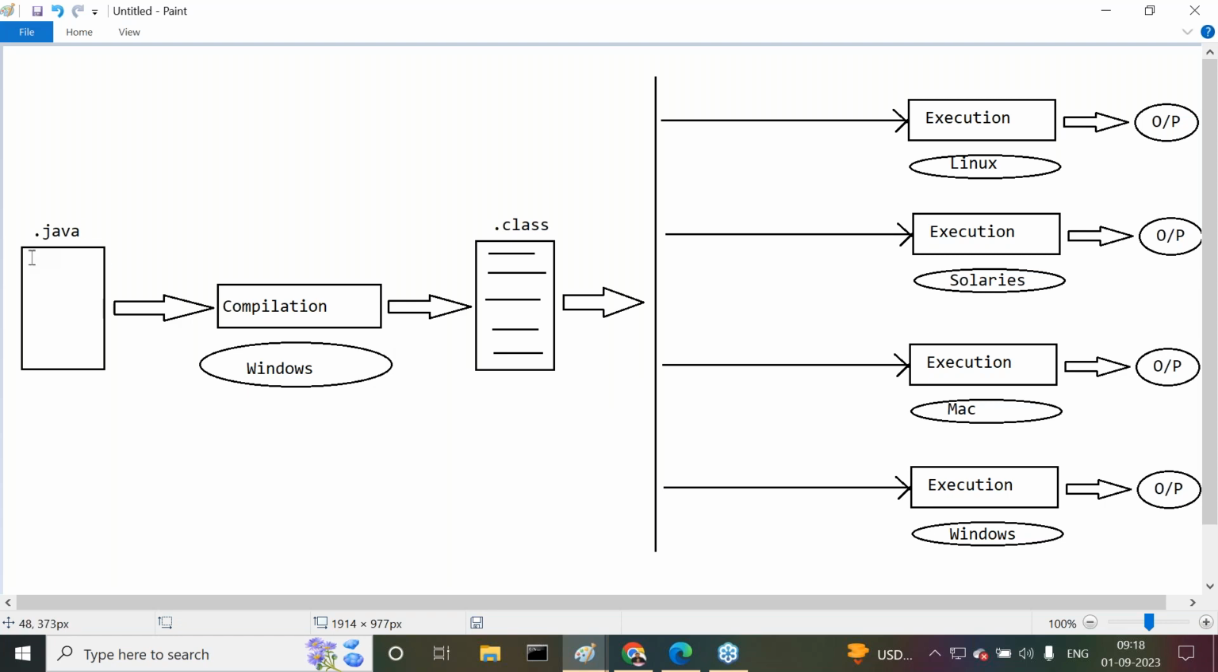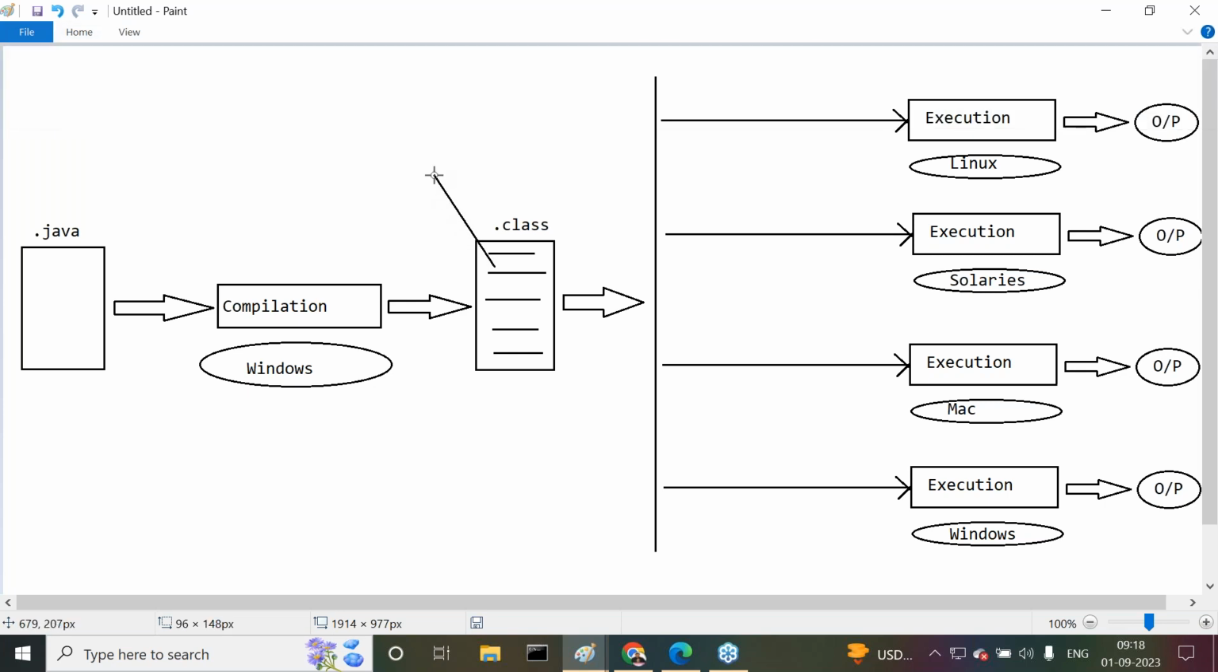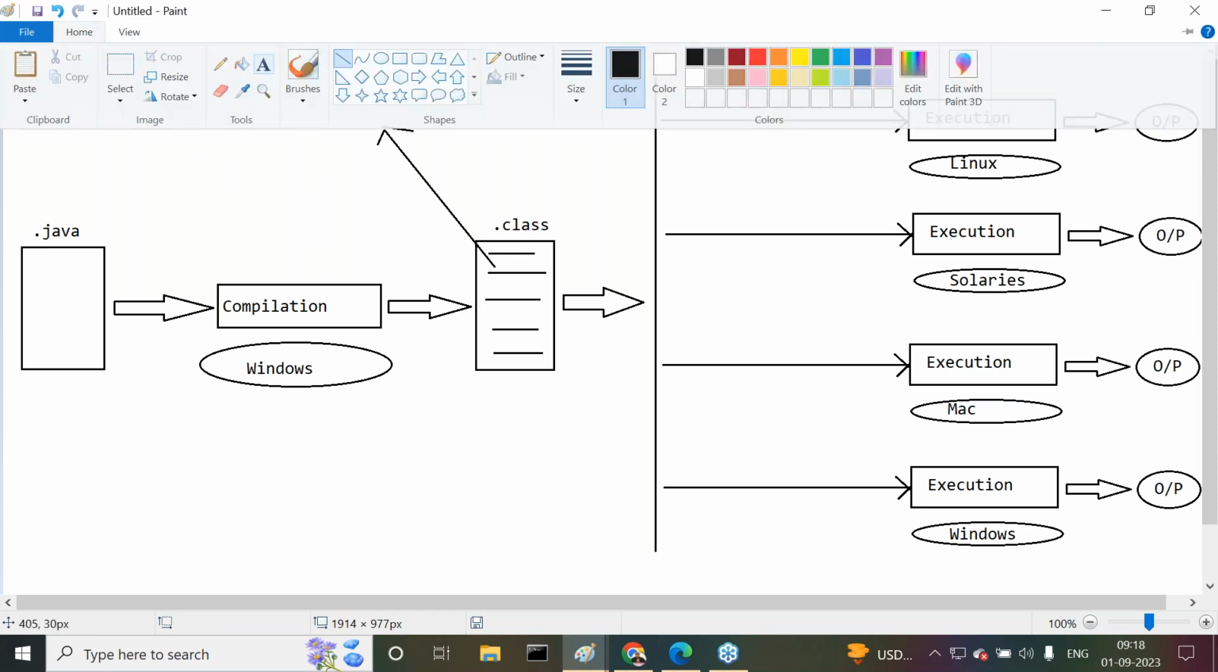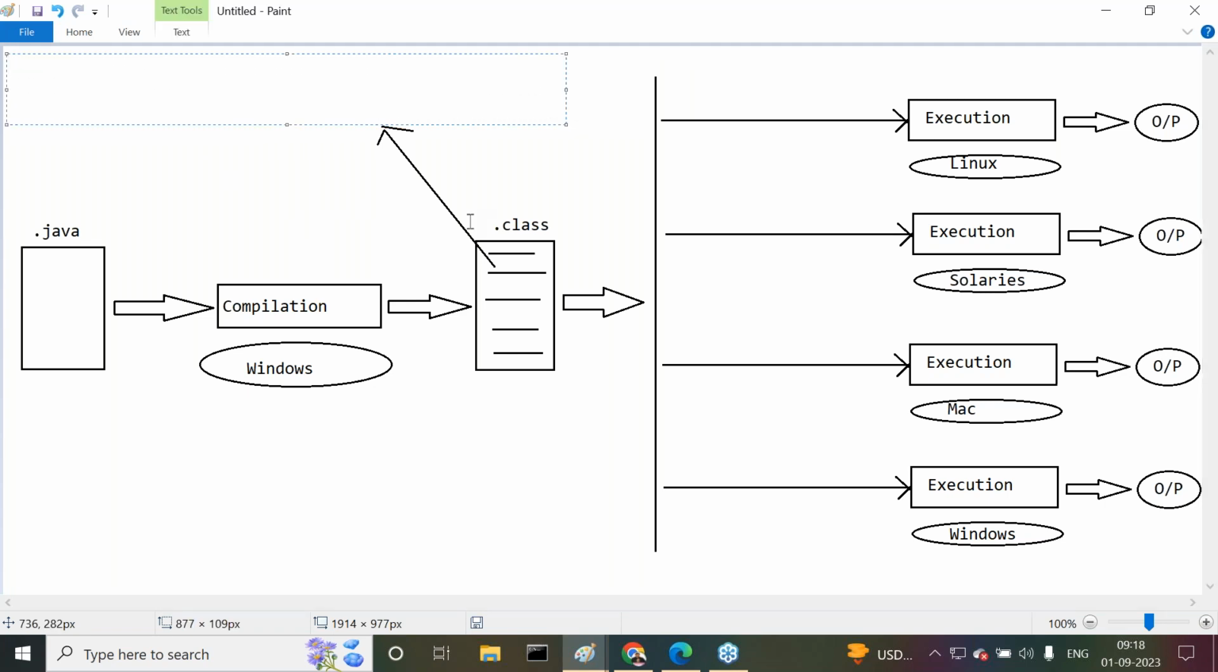Okay, now let's analyze the points. All of you observe carefully. We have taken a .java file. When we compile the .java file on the Windows operating system, we get a .class file. What is this .class file actually? What exactly is the meaning of a .class file? Listen carefully. In the future, I may ask you a question: what is the difference between .exe and .class?